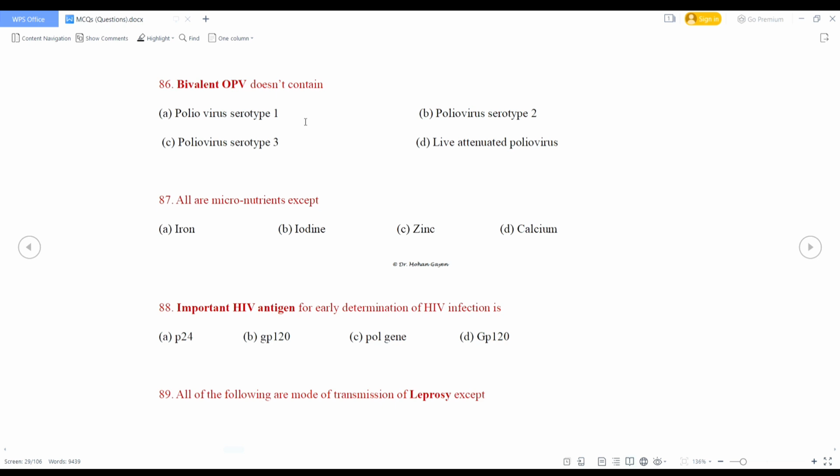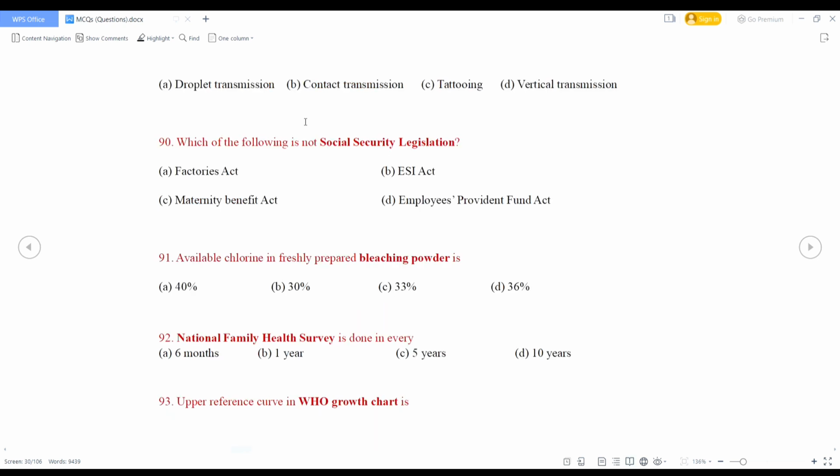All of the following are mode of transmission of leprosy except droplet transmission, contact transmission, tattooing, vertical transmission. So droplet transmission, contact transmission, tattooing, as well as from some insect bite, leprosy can be transmitted, but vertical transmission is not the mode of transmission of leprosy. So right option is option D.